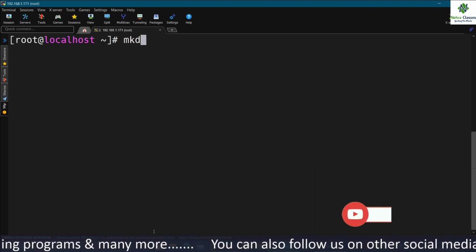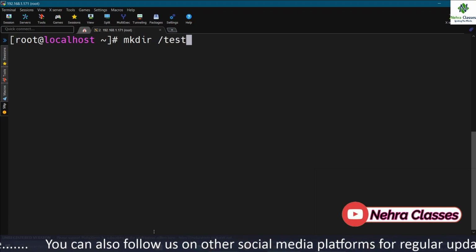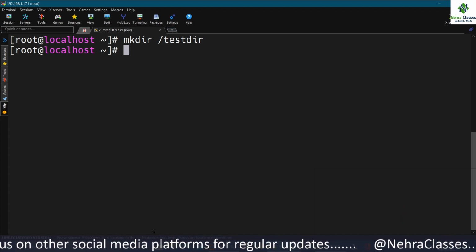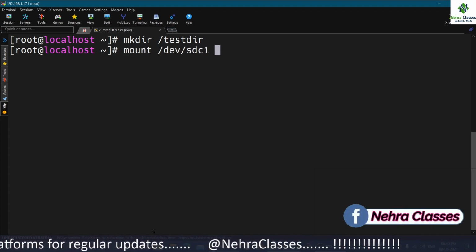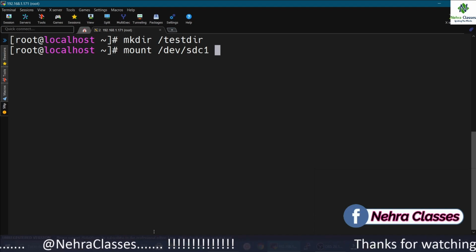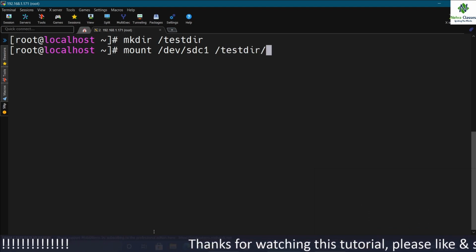Now let me show you how we can mount a directory on the partition. Let me create a directory testdir on the root, and after that I'm going to mount it on /dev/sdc1. So I can mention mount /dev/sdc1, that is the partition name, and after that I can mention the name of the directory which I'm going to mount.